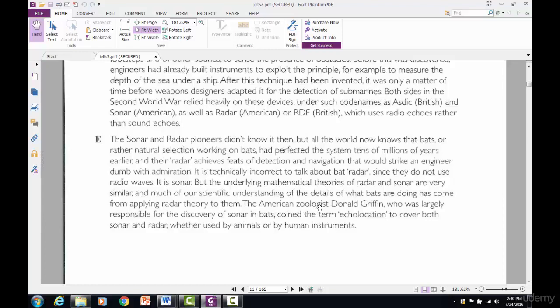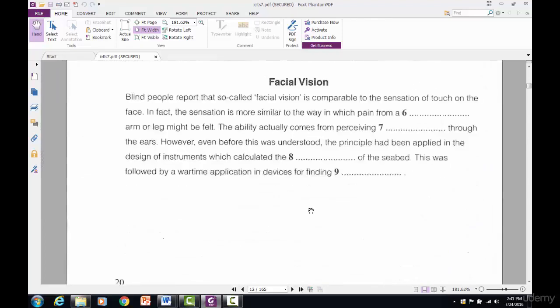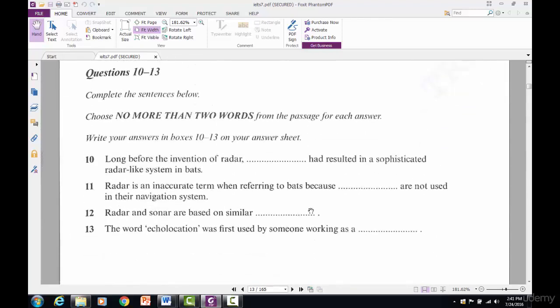It says someone working as, right? So we're looking for a profession. So here's the word echolocation, and the profession mentioned in that paragraph is zoologist. All right, so the correct answer for number 13, working as a zoologist.